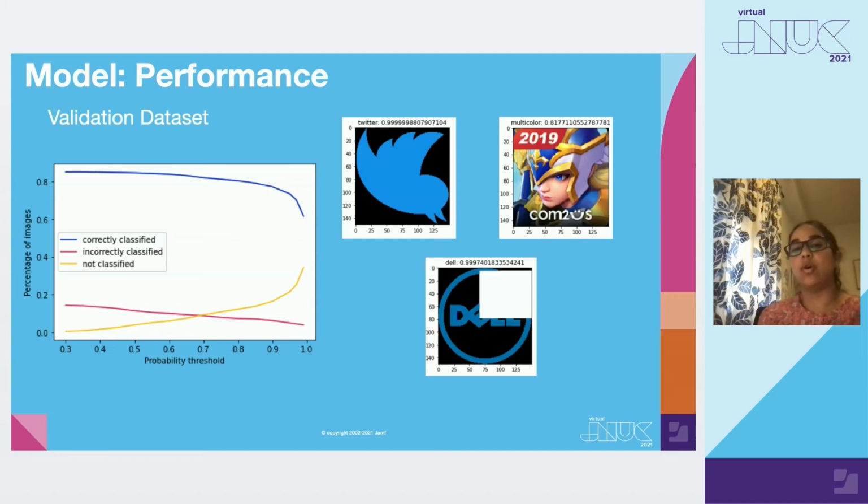Moving on to the images on the right, you can see that our model could correctly predict the rotated image of Twitter with 99.9% confidence, an image of Dell with a deleted patch with 99.9% confidence again. And the third image is of a gaming app, which we labeled as multicolor. Our model could predict its image with an additional sticker of 2019 with